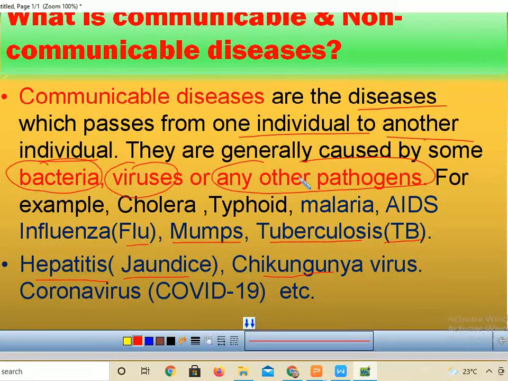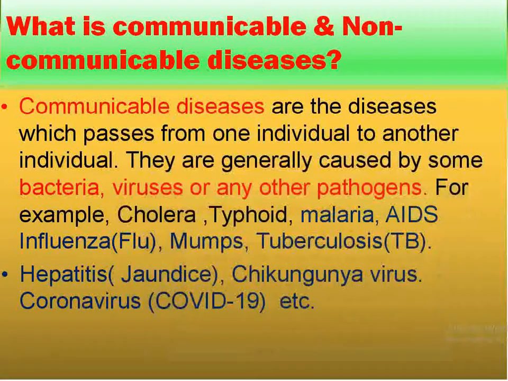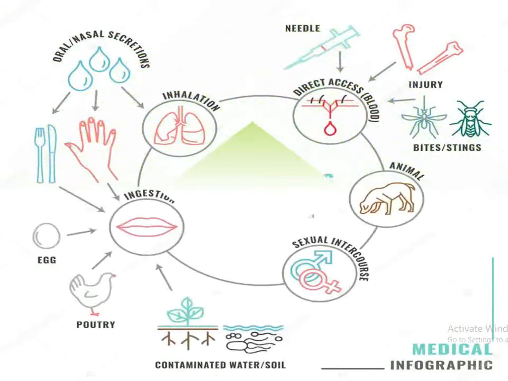Now see, these are the different ways through which these diseases can transmit.